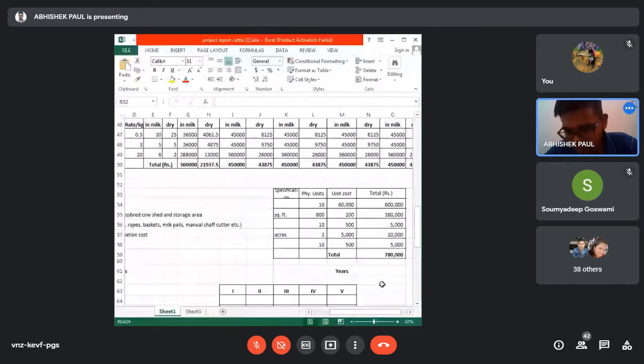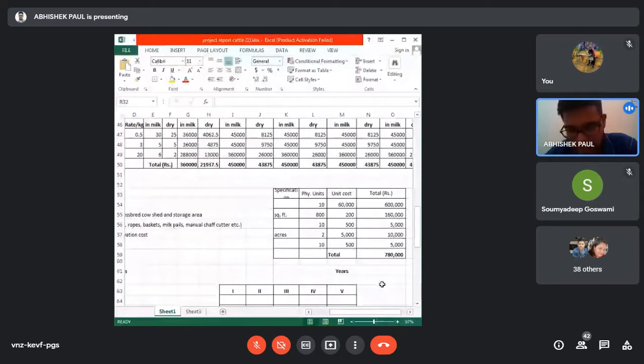So for keeping one animal, 40 feet square area is required. If it is 10 animals, that means 40 into 10, 400 feet square area of building you need to make for keeping the 10 cows.